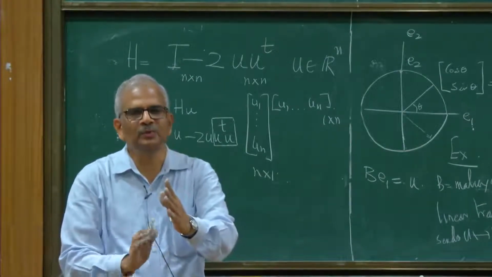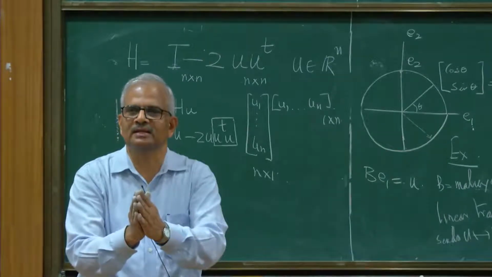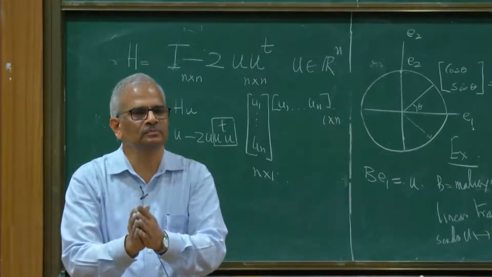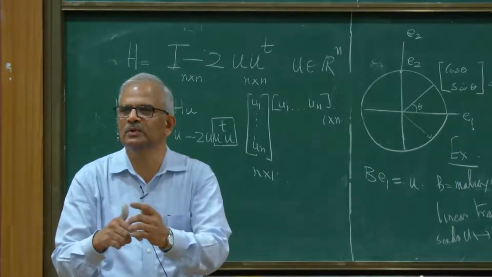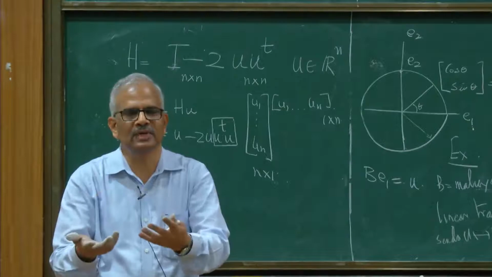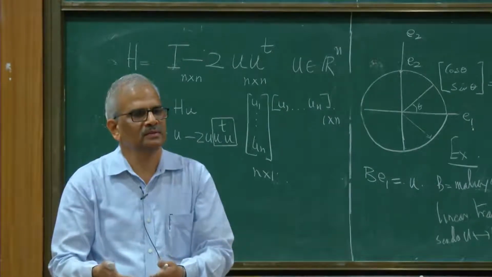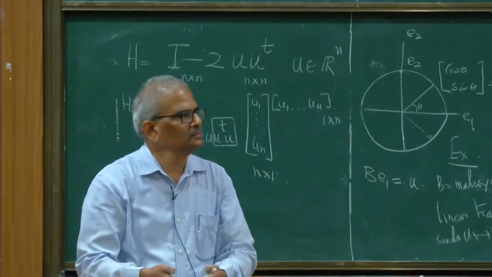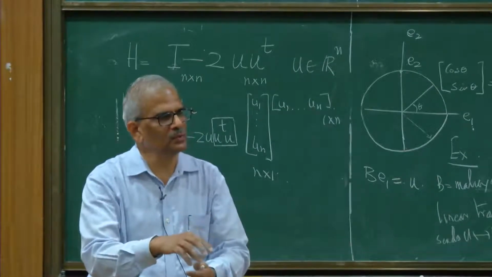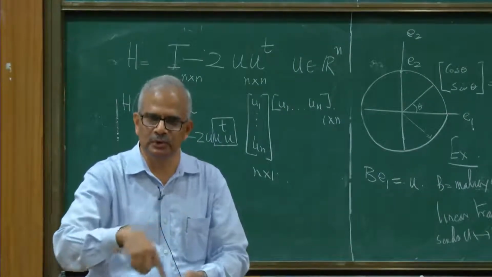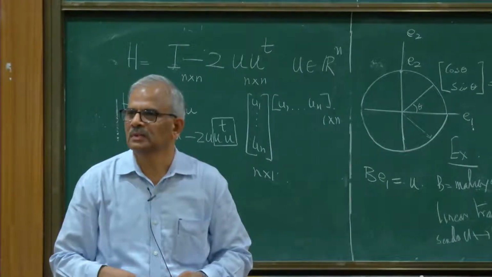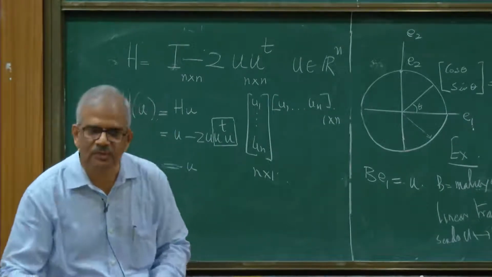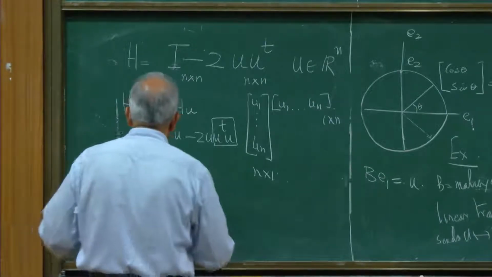To prove that it is the matrix of reflection, what else should I prove? What should happen to vectors which are perpendicular to u? If I take a vector, say w, in the plane perpendicular to u, where will it be mapped to under the action of H? Itself, right? It should be mapped to itself. So let us test that.